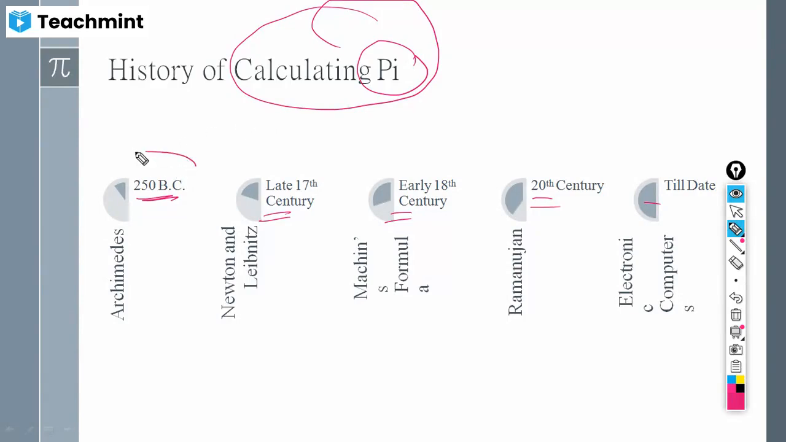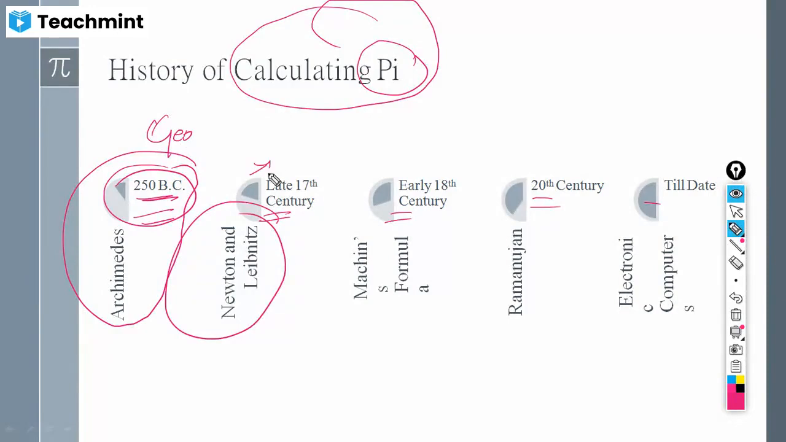Now, for the first time, Archimedes in 250 BC got a geometrical method to calculate the value of pi, and how he calculated it we shall see in the next slides. So he found the value of pi by a geometrical method. Later on, Newton and Leibniz calculated the value of pi by using calculus.